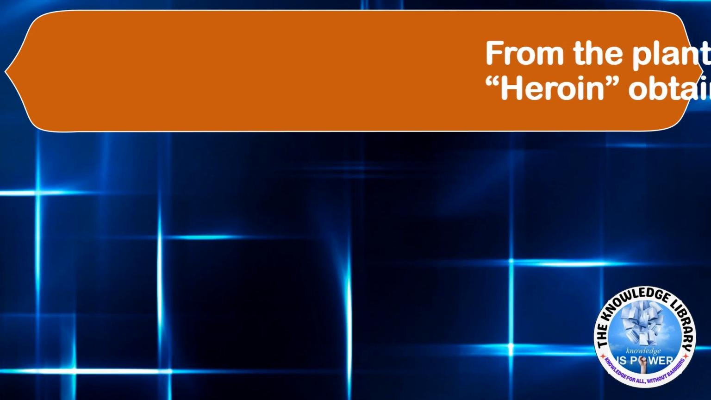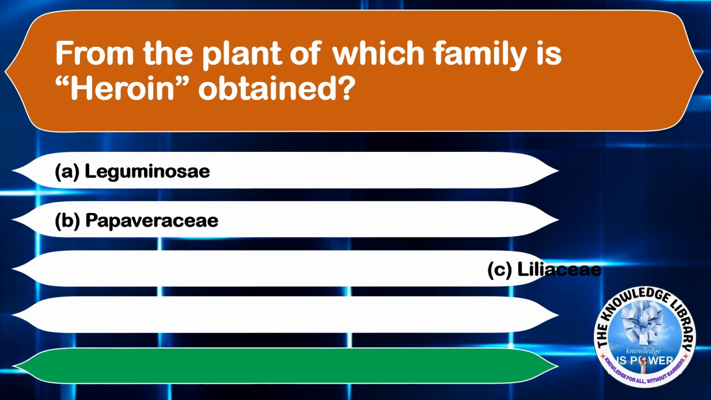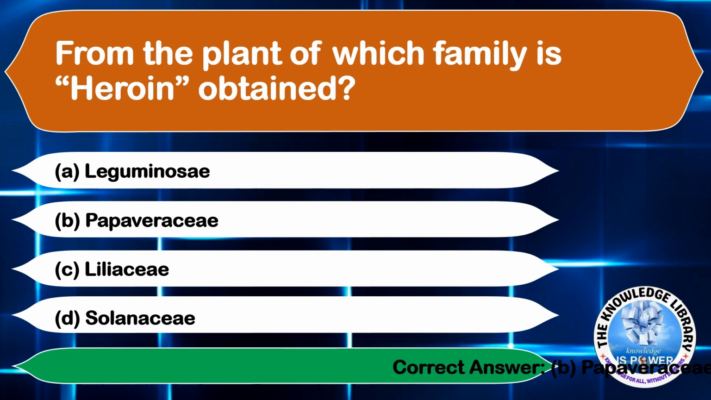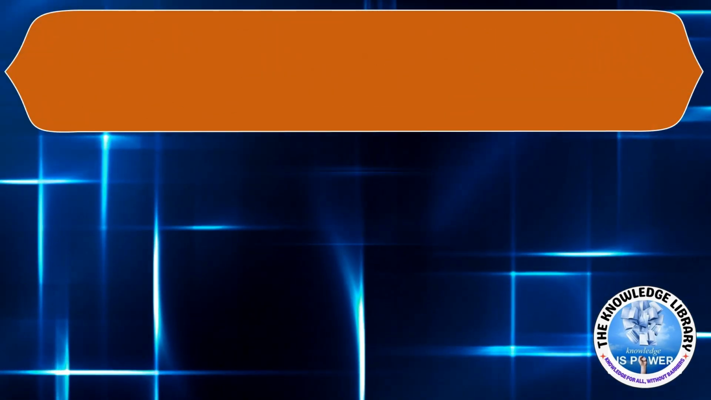The next question is, from the plant of which family is heroin obtained? Option A, Leguminosae. Option B, Papaver. Option C, Liliaceae. And option D, Solanaceae. The correct answer is option B, Papaver. Moving on to the next question.